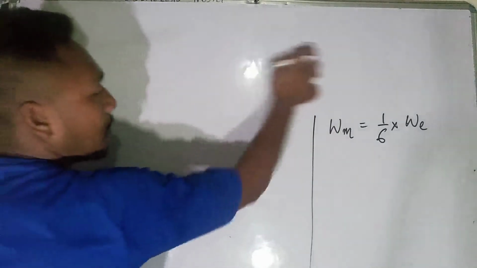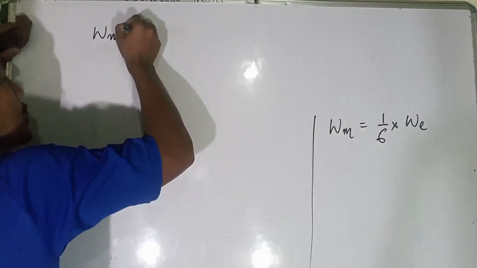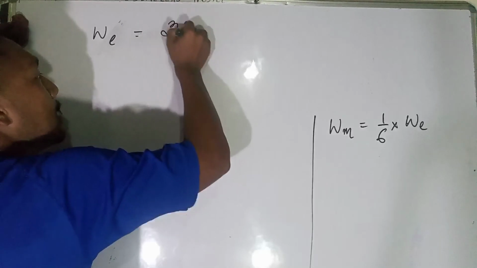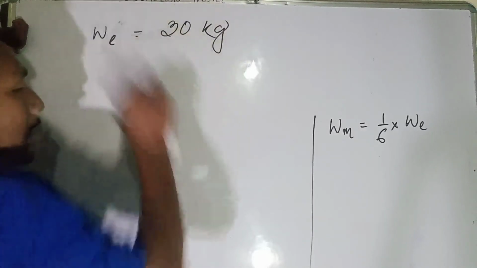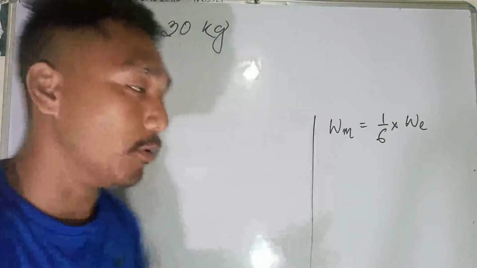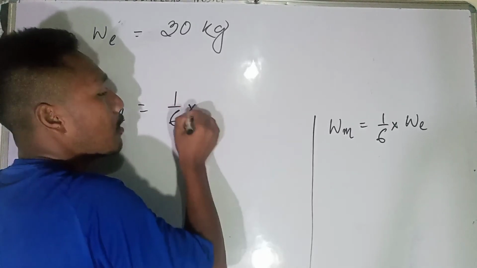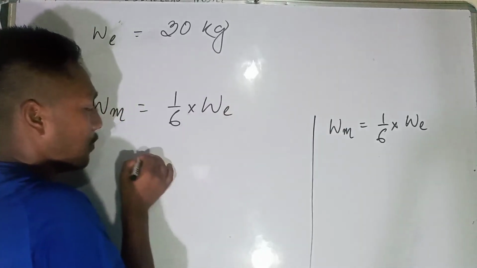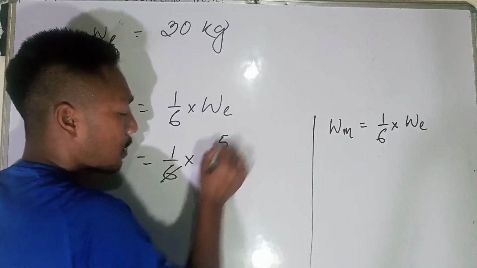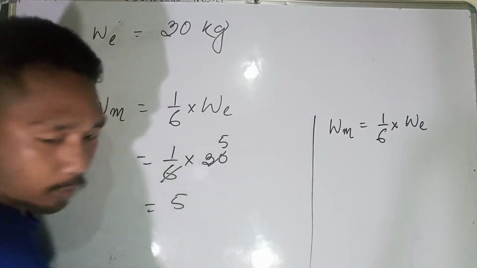If your weight on earth is, let's say, 30 kg, then how much will your weight be on the moon? Let's try to find out. It is equal to 1 by 6 times W, and 1 by 6 times 30 is 5, since 6 fives are 30. So 5 kg or 5 newtons.